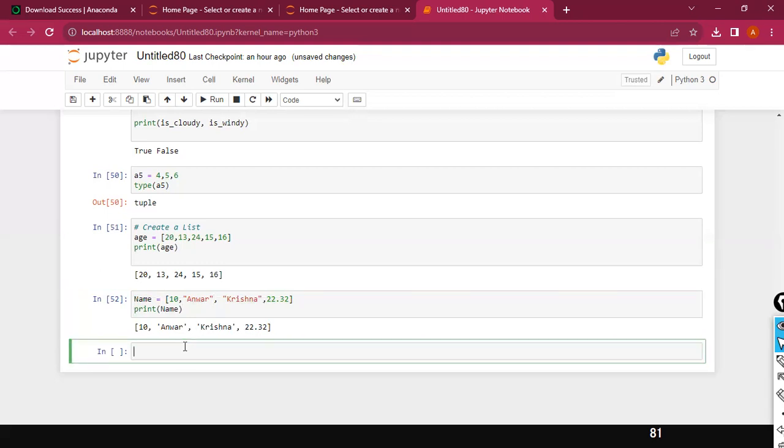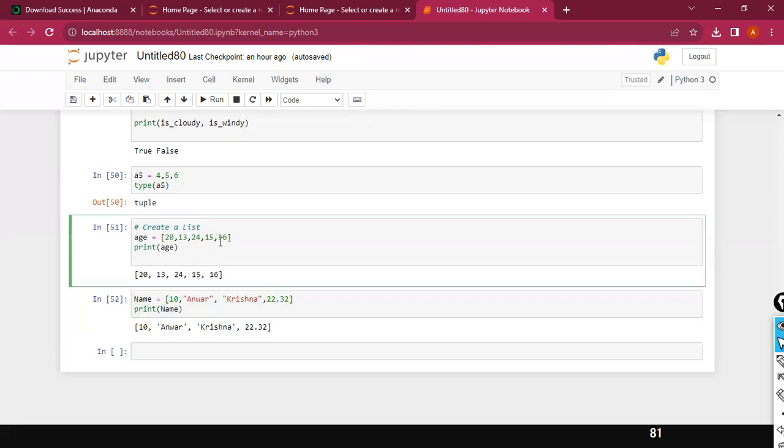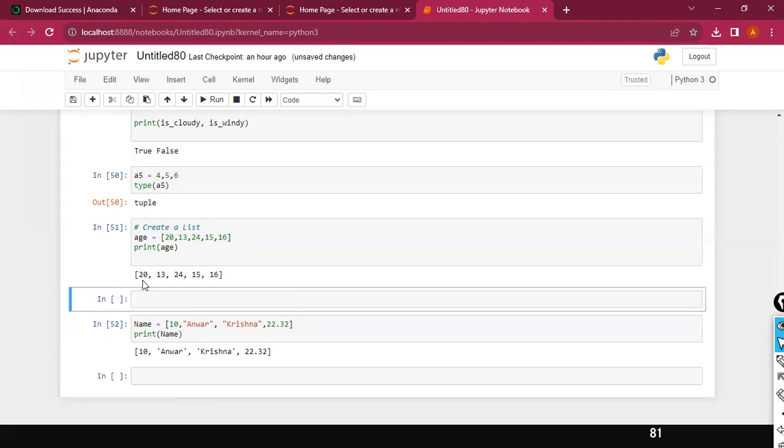Next question: is there any way that I can take only a specific value, age 24 alone? If I print age, it gives me all the values stored in my list. Is there any way that I can display a specific value? Since you asked this question, you want the value 24, right? Yes. In that case, you want to display that one.